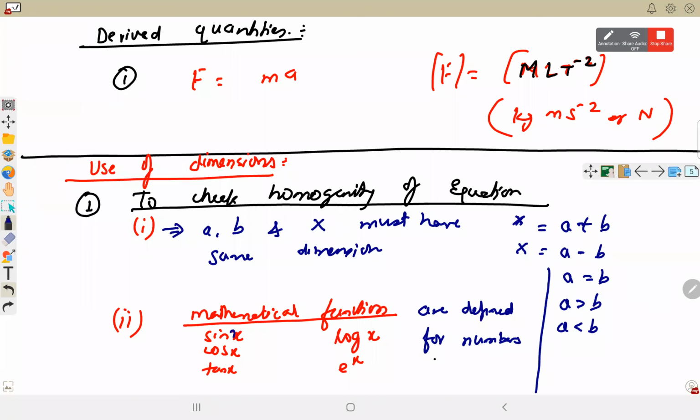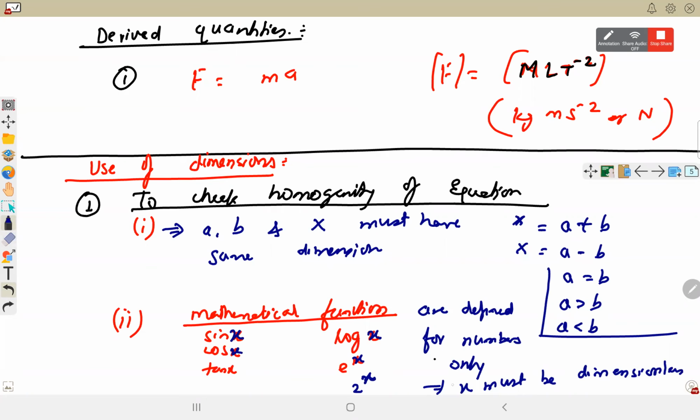साइन के अंदर एंगल होगा, वो भी डायमेंशनलेस है. लॉग भी किसी नंबर का लेते हैं, e to the power any number, 2x. So powers should be dimensionless, are defined for numbers only. Hence x must be dimensionless. x डायमेंशनलेस होना चाहिए, और सॉल्व करने के बाद जो रिजल्ट मिलेगा that will also be dimensionless. 2 cube, result will be 8, that will also be dimensionless, that will also be a number. और sin 30 is half, that is also dimensionless.